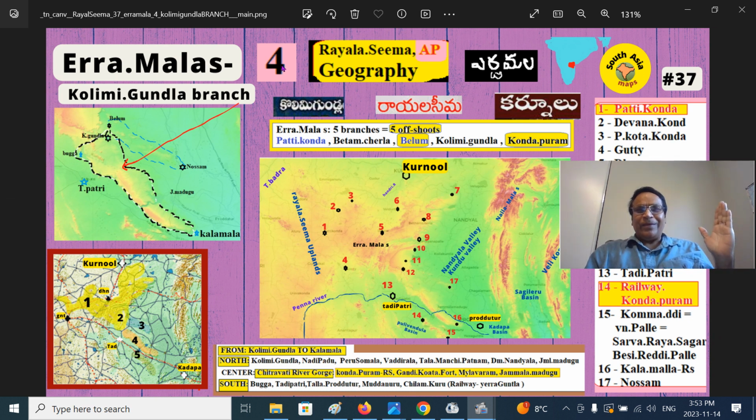In the previous part, maybe 34 or so, we talked about a broader understanding of the Erramala mountain ranges overlooking the Nandyal Valley, on the west side of the Nallamala and Erramala Mountains, which are essentially Turpu Kanamalu, the Eastern Ghats, compared to the Western Ghats, that is the Sahyadri Mountains.